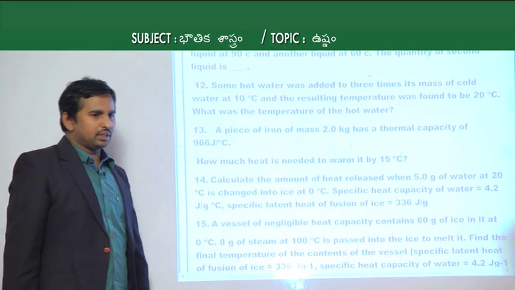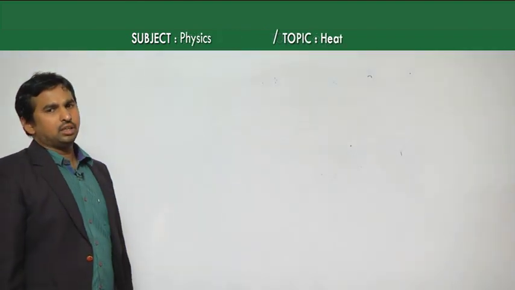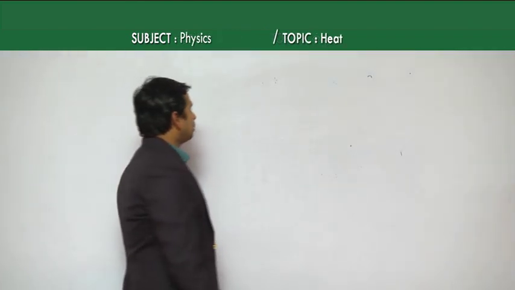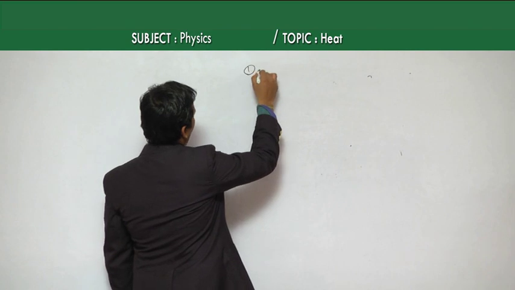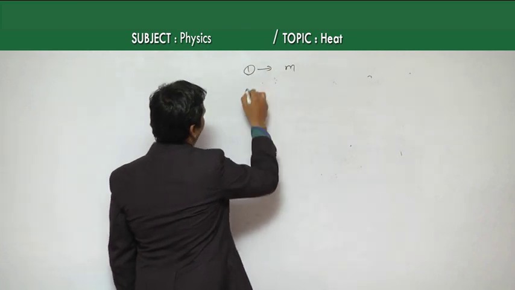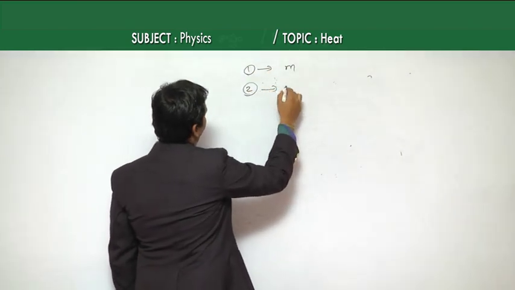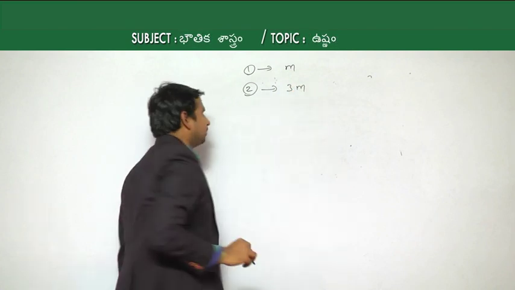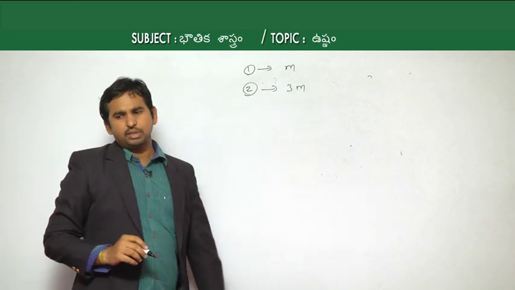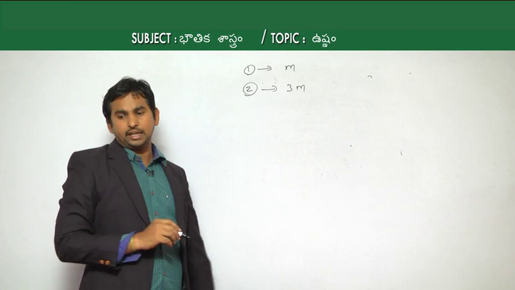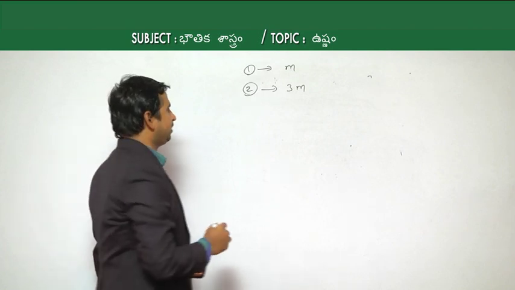Here two liquids are mixed. For the first, hot water, we take mass m, whereas the cold water is 3 times that, 3m. After mixing, the final temperature is 20 degrees Celsius.